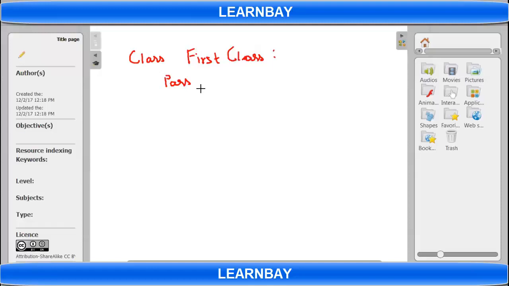Okay, so this is my class definition. Now, if I just write obj equals first class, it means that I am creating an object from this class.